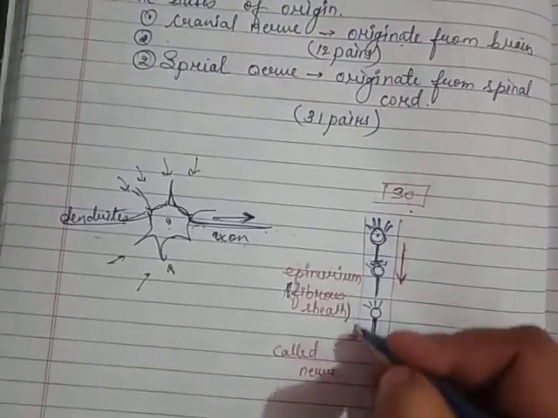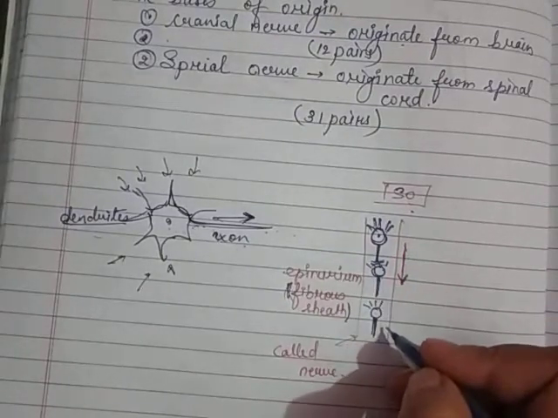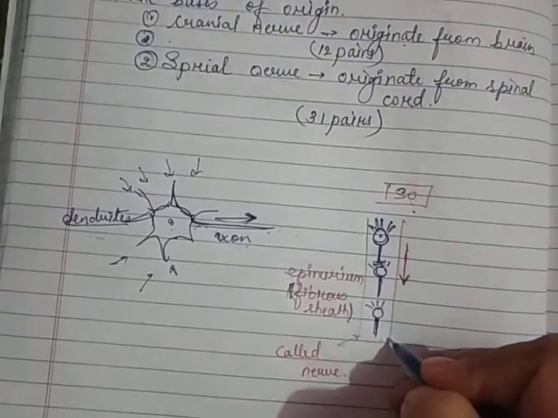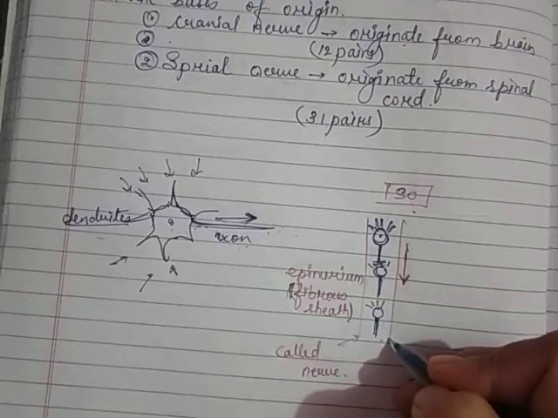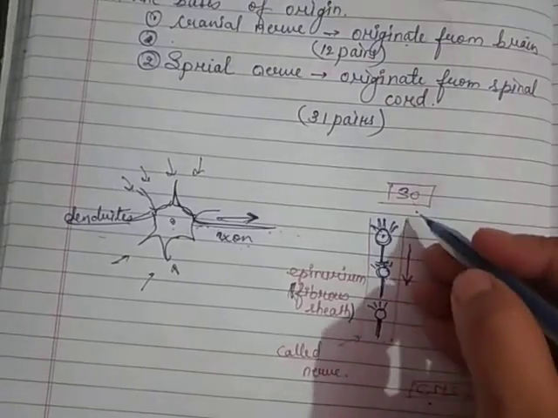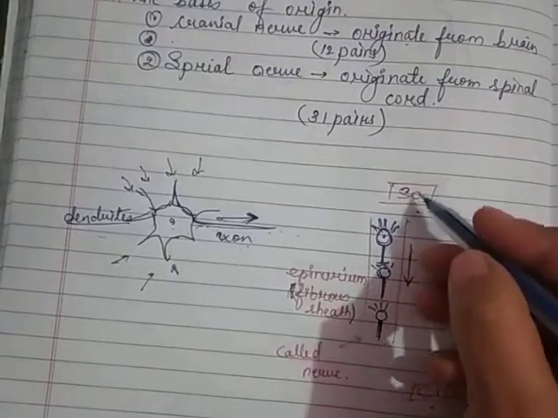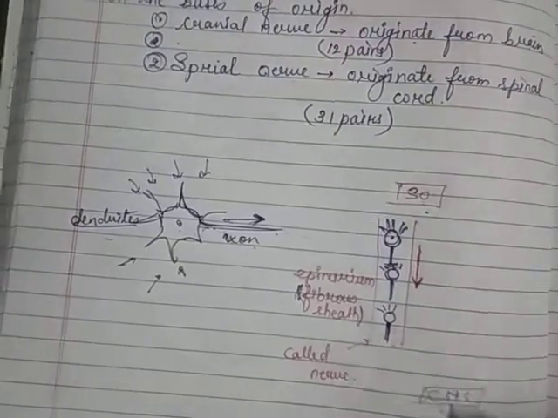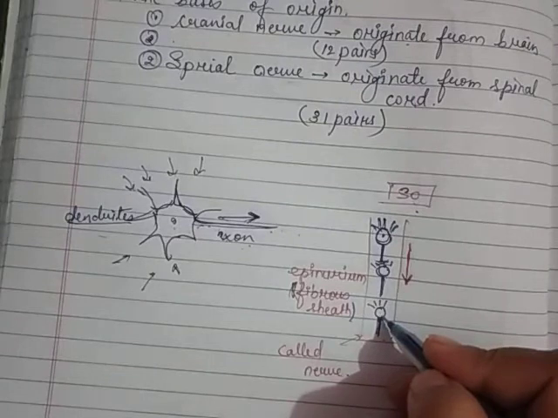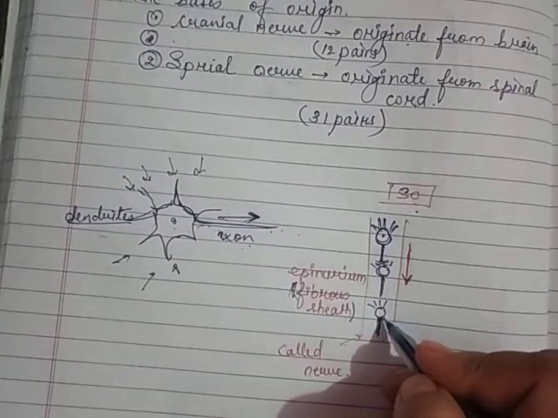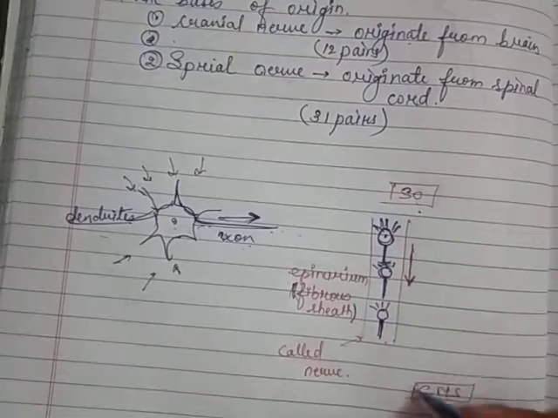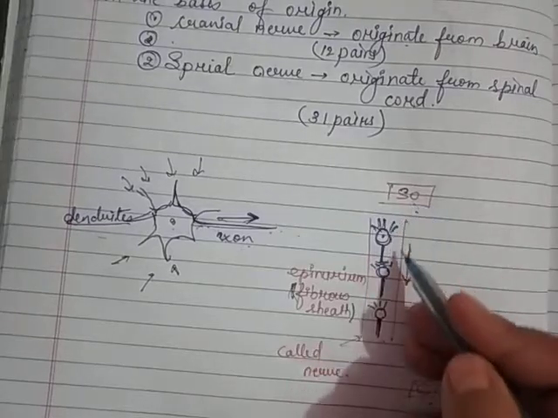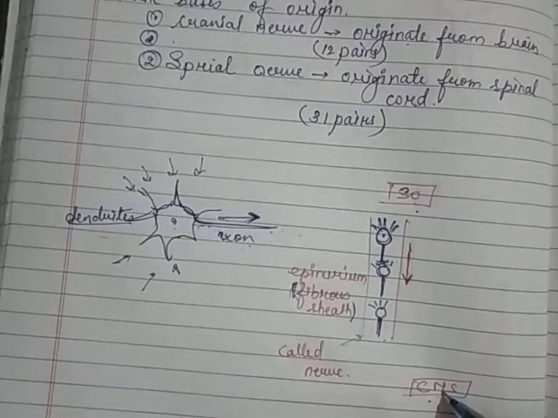If this nerve is covered by a sheet or fibrous sheet, that is the epineurium, then they are called nerves. Here this nerve is collecting the information from the sensory organ and transferring this information to the central nervous system. So this type of nerve you call the sensory nerve. This type of neuron or nerve is called a sensory nerve, because they are collecting the information from the sensory organ and transferring it to the central nervous system.